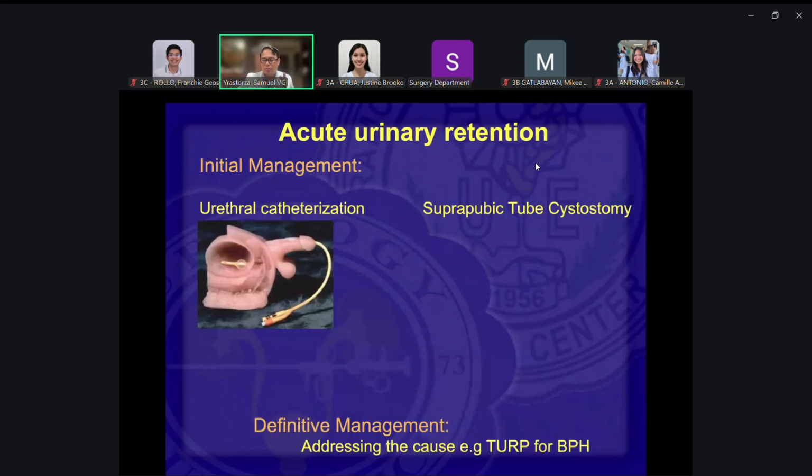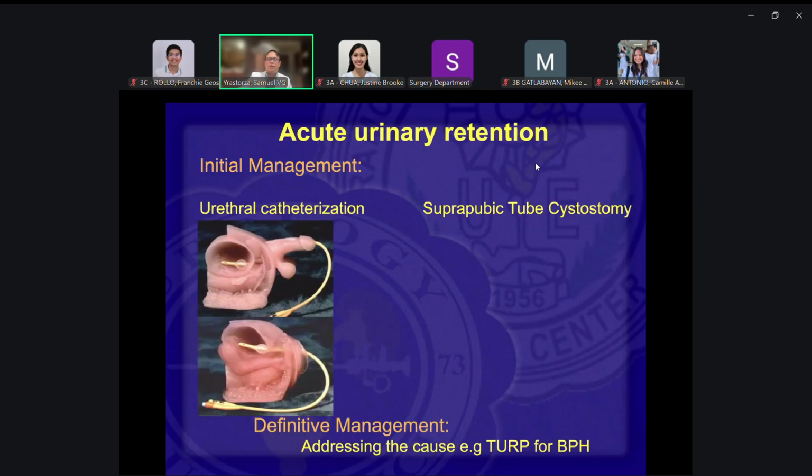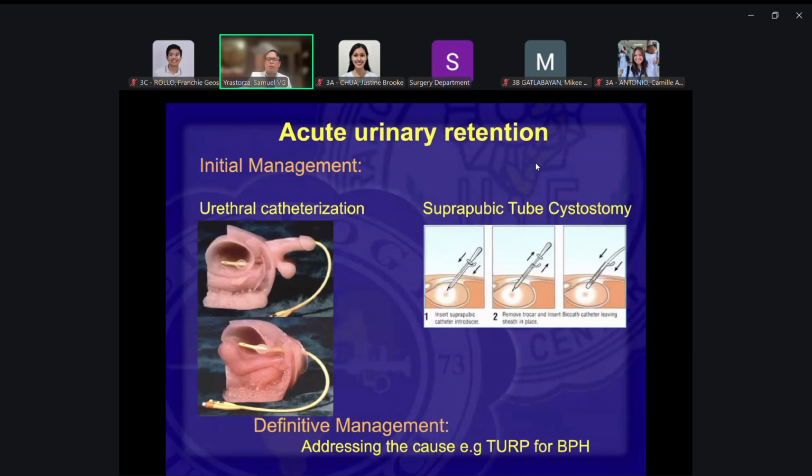So how do you manage this? Primarily, urethral catheterization. Insert the catheter and place it inside. Now, if you're unable to do it, the patient has urethral stricture, the prostate is very large, and even in expert hands it's quite difficult to insert, then we can do suprapubic cystostomy.